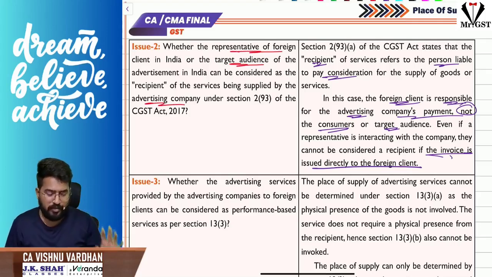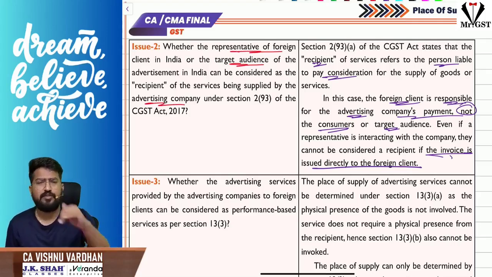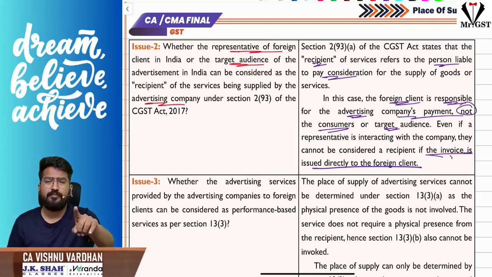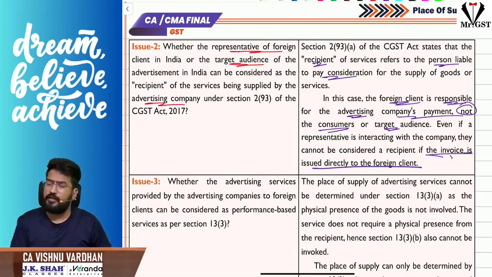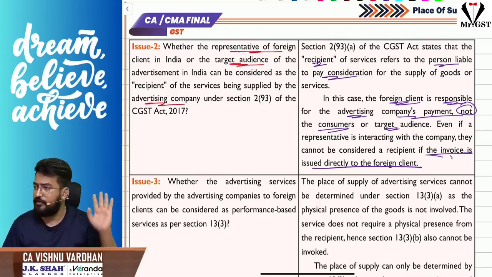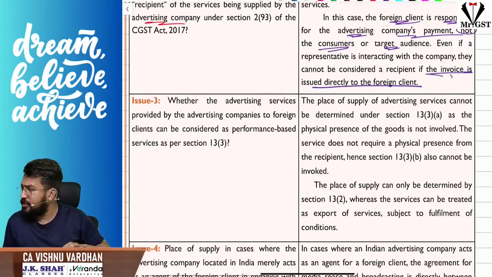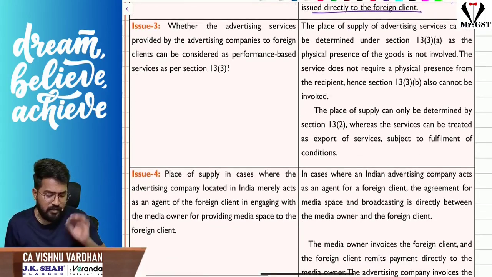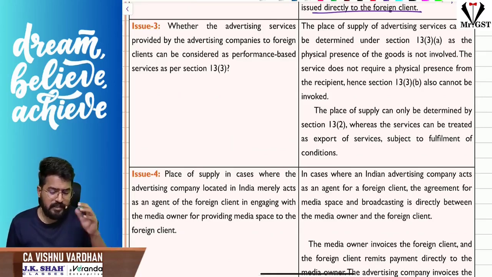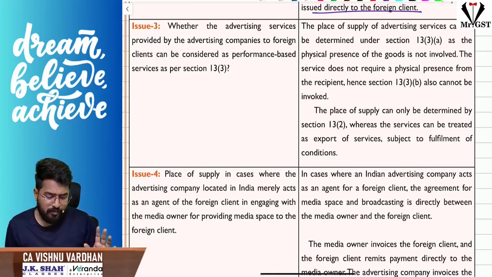So we have understood the recipient is the foreign client, not the representative of that foreign client in India or the targeted audience. They cannot be called recipients. Right away, the foreign client will be called the recipient. That is another clarity.